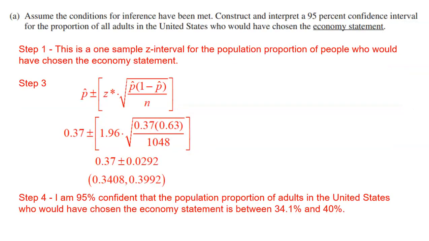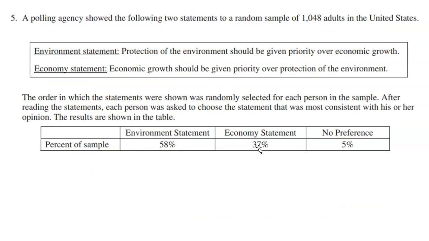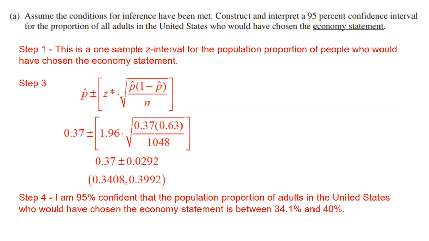All right, so the first question says, assume the conditions for inference have been met, which is awesome. Don't have to worry about checking those conditions. Construct and interpret a 95% confidence interval for the proportion of all adults in the United States who would have chosen the economy statement. If we go back to our data real quick, 37% of people chose the economy statement, but that was what's true for our sample. What's true for the larger population of all U.S. adults? Let's find out.